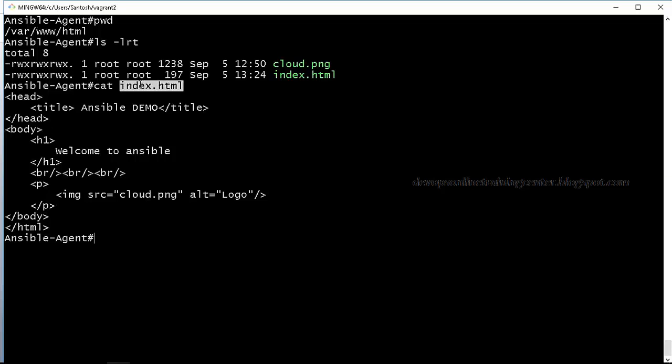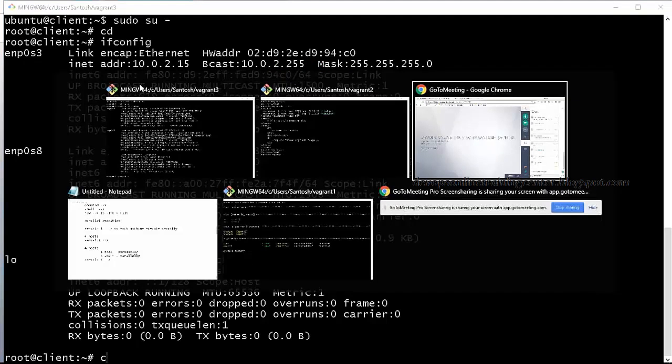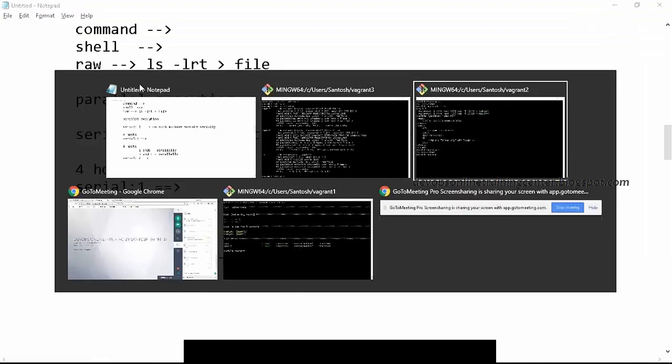And interactively we can ask the user to enter something using the vars_prompt keyword, and we can use tags, which is like executing a part of the program, and also we can have a serial execution. By default it is parallel execution, but if you want a serial execution, we need to use a keyword called serial.